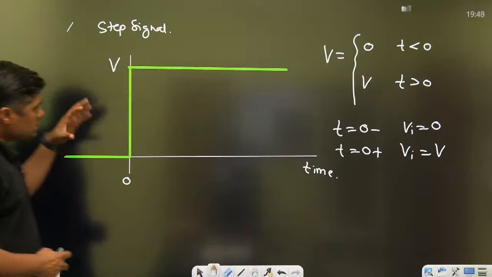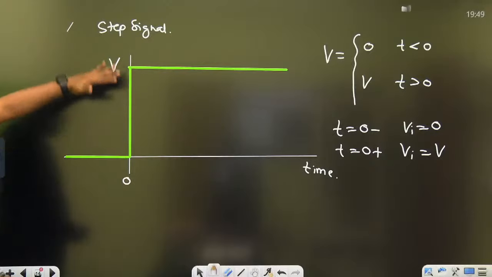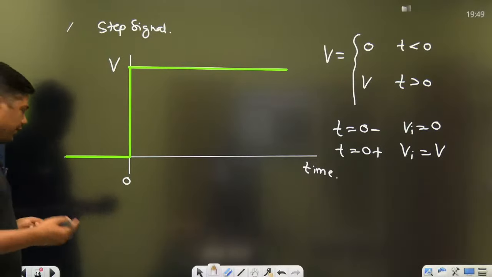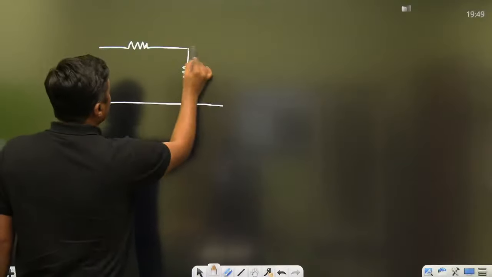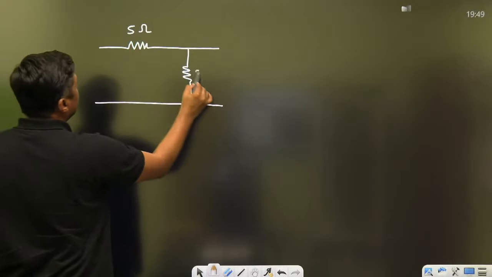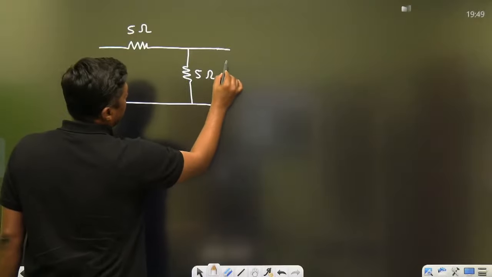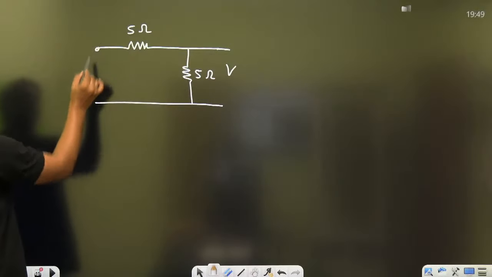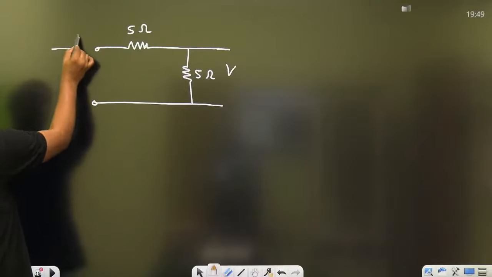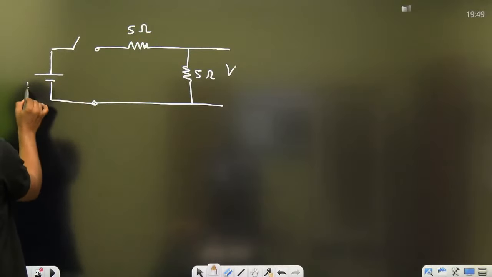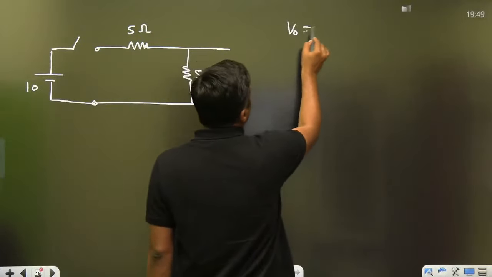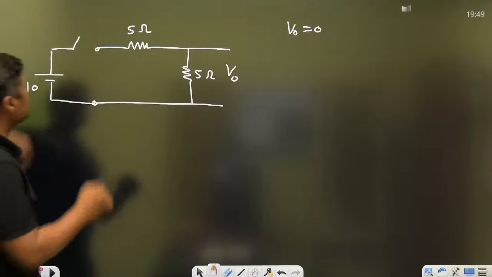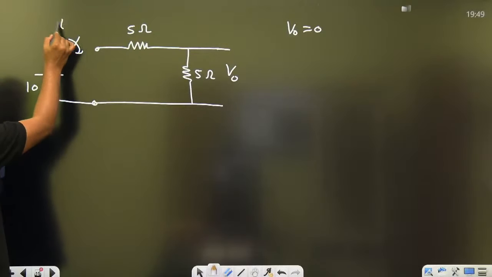If there is a sudden change in the circuit, right? Suppose we are having resistance only. Let's try to understand this question and give me the answer for this. For example, I am having a 5 ohm resistor here, a 5 ohm resistor here, and this is the V volt. Initially nothing is applied here, the switch is open, and this is the signal here, 10 volt. Nothing is applied here. So what is the voltage? 0. But suddenly we are closing the switch. It is just like applying the step signal.